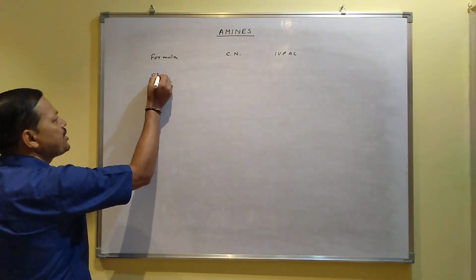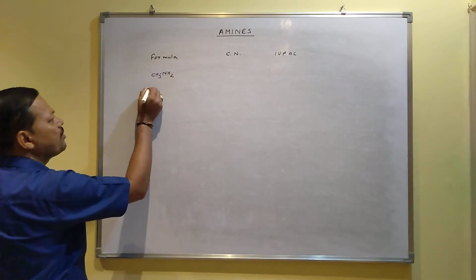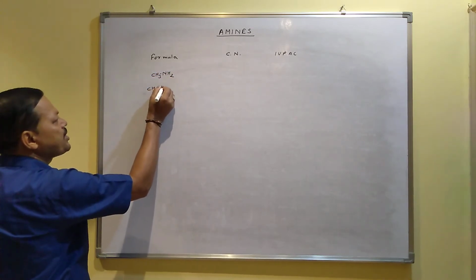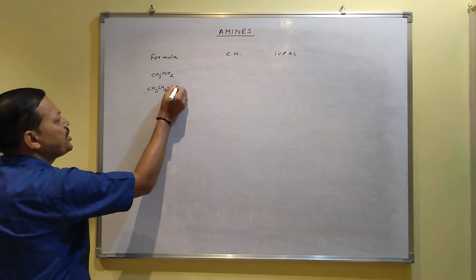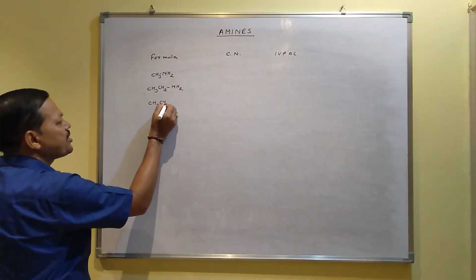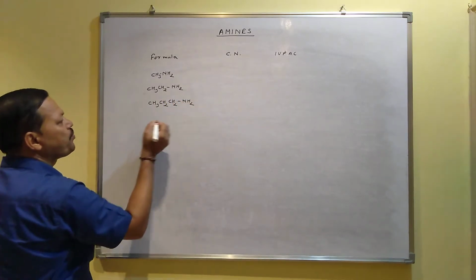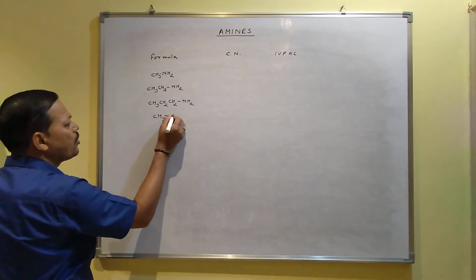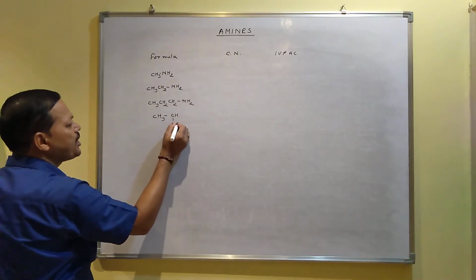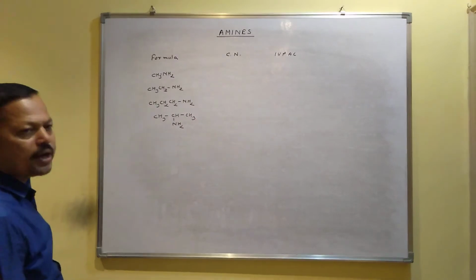This is one amine, CH3NH2, where a methyl group is present. This is another amine, CH3CH2NH2, where an ethyl group is present. This is another amine, CH3CH2CH2NH2, where a propyl group is present. This is another amine where an isopropyl group is present, branching is present here. This is also one example of an amine.